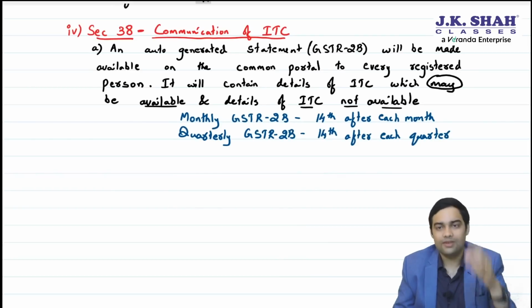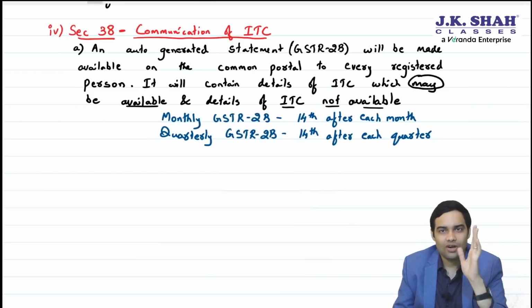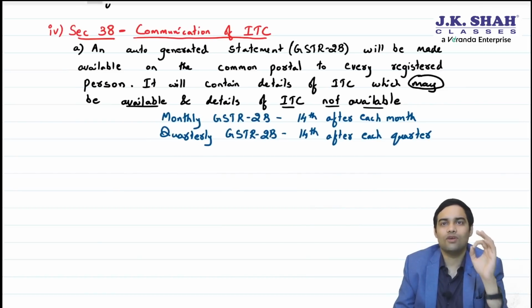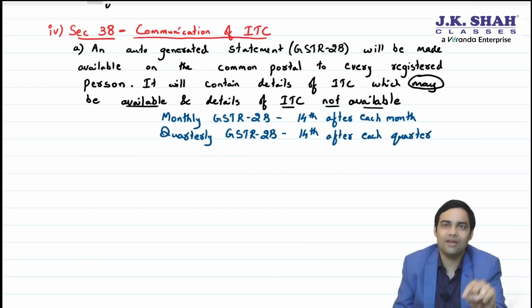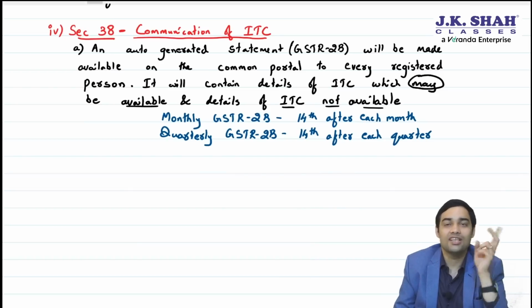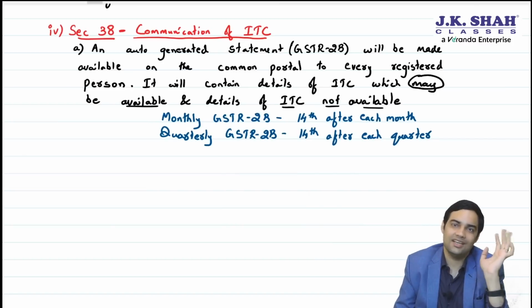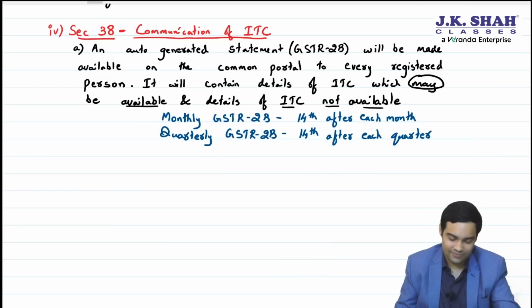For example, monthly GSTR 2B is generated on 14th. On 14th, you'll have previous month data of those who have filed GSTR1 by the due date. All your suppliers who have filed GSTR1 by the due date will be communicated to you in GSTR 2B. Sir, what about those who file after due date? Those who file after due date will be communicated in next month GSTR 2B, because this gets generated on 14th. Okay.